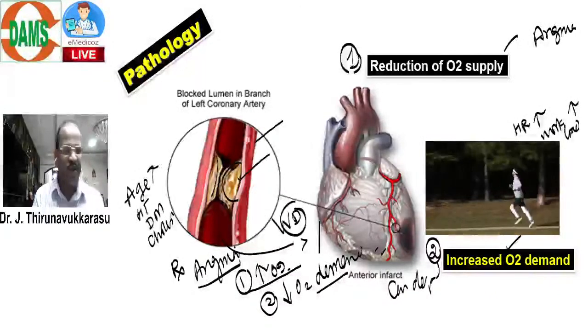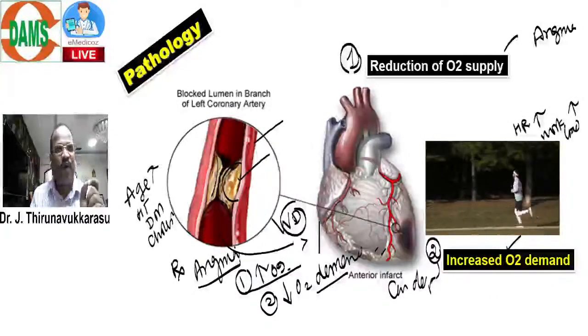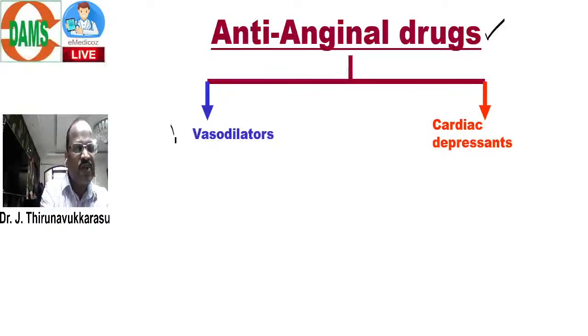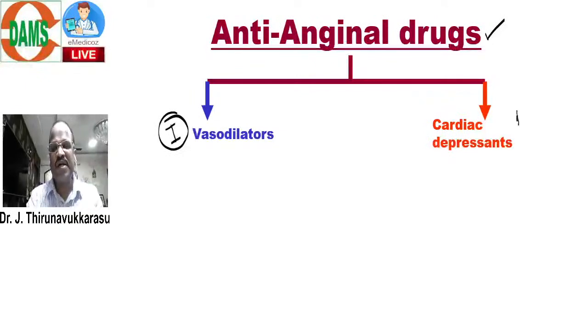Good, beautiful. That means, when you want to talk about angina, the anti-anginal drugs are classified into two categories. One group is called vasodilator. The second group is called cardiac depressant. Please note the point. The two important groups of anti-anginal drugs are vasodilator and cardiac depressant.